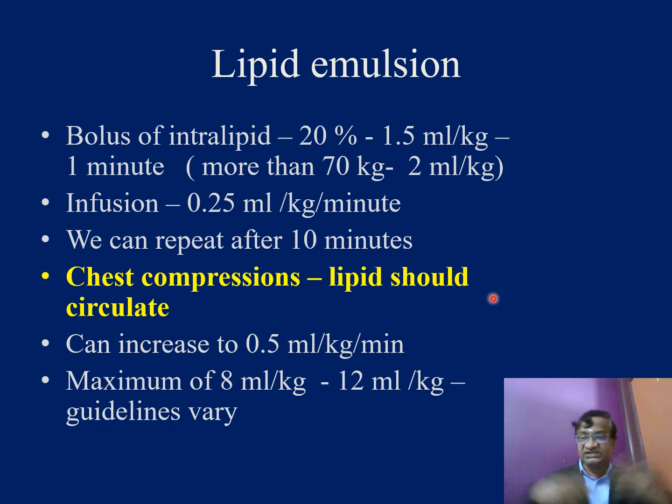Yes, we should do chest compressions if there is no pulse because it has to circulate. Lipid has to circulate to go into the myocardial cells, into the CNS cells, all these things. You can increase this 0.25 ml to 0.5. Maximum is 12 ml per kg, though some guidelines vary. So 20% lipid emulsion, 1.5 ml per kg over a period of 1 or 2 minutes, followed by 0.25 ml per kg per minute of Intralipid. You can wait for 10 to 15 minutes, and if it doesn't come out, repeat the dose of 1.5 ml per kg, maximum of 12 ml per kg. Start your chest compression to promote the lipid to go into circulation.